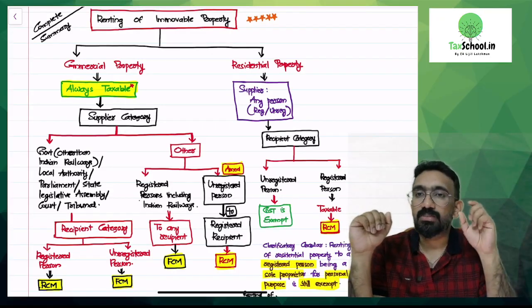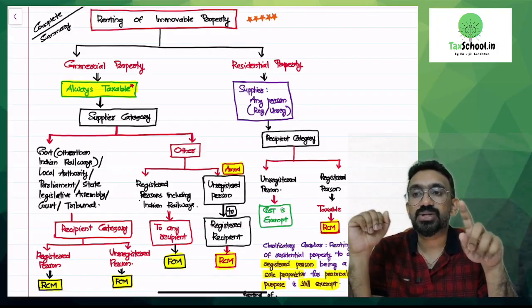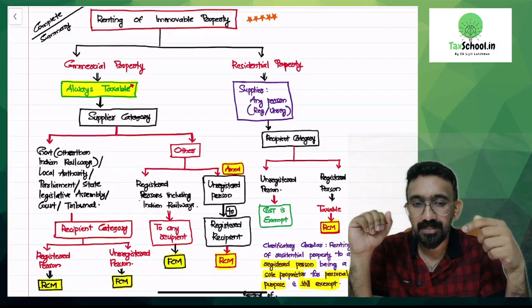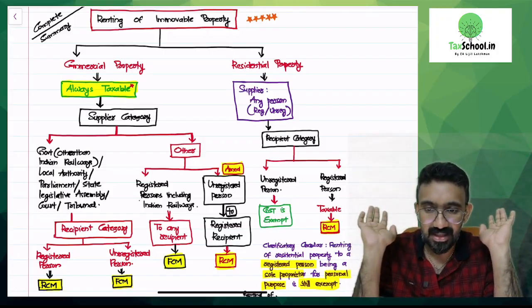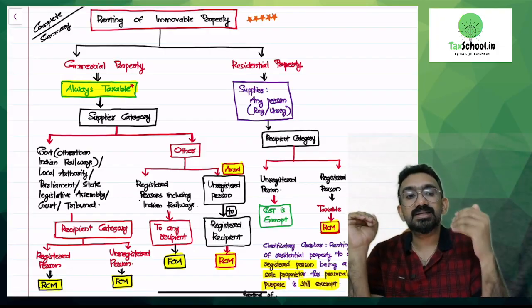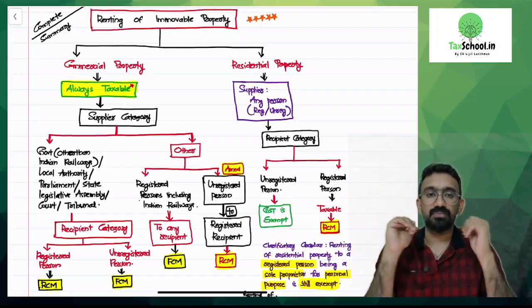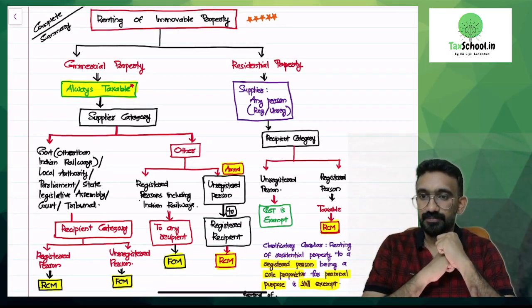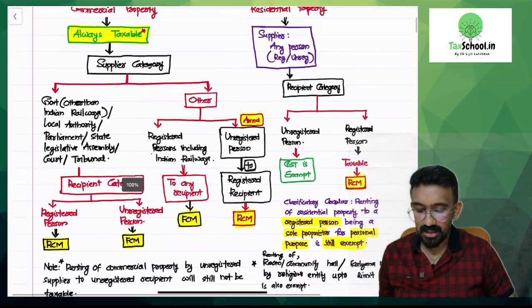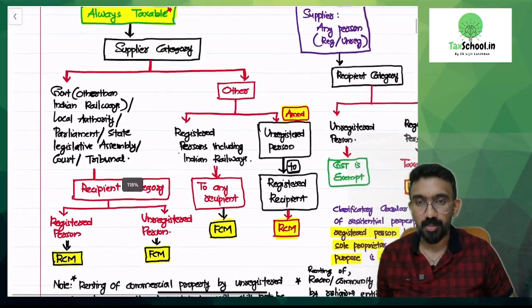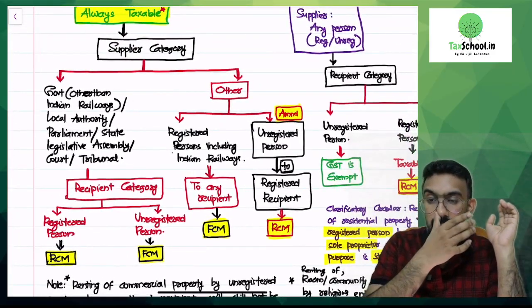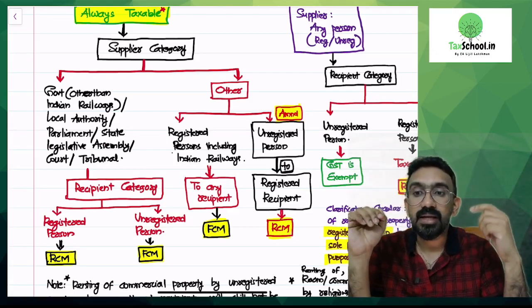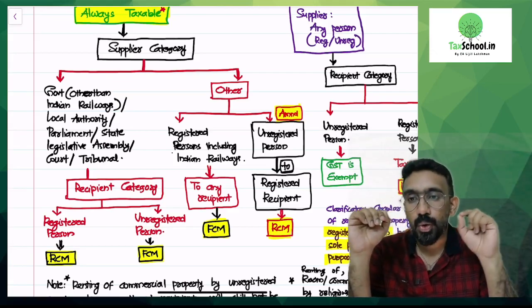Then what is the question? The moment it is taxable, we ask whether it will be under FCM or under RCM. That's the only question that we are trying to answer. Then to understand whether it's under FCM or RCM, we ask the next question, which is what is the supplier category? Look, I have given two types of supplier category on commercial property. I said the supplier could be government, but other than Indian Railway, or it could be local authority.